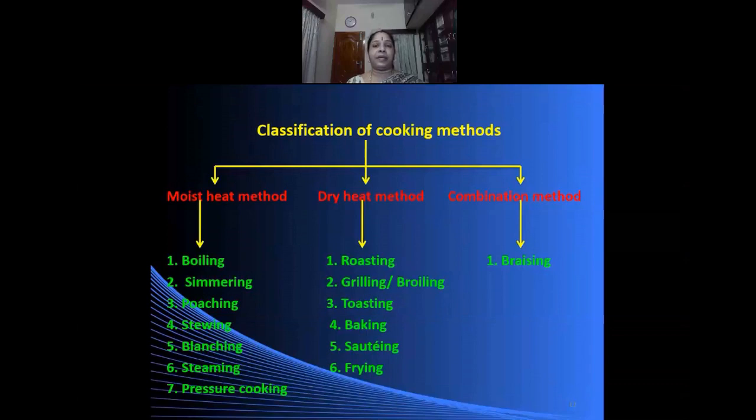In the dry heat method, we employ air or fat for the cooking. The combination method, which employs both moist heat as well as dry heat, is called the combination method, and under that we have braising. Let us now look into each of these cooking methods in detail.